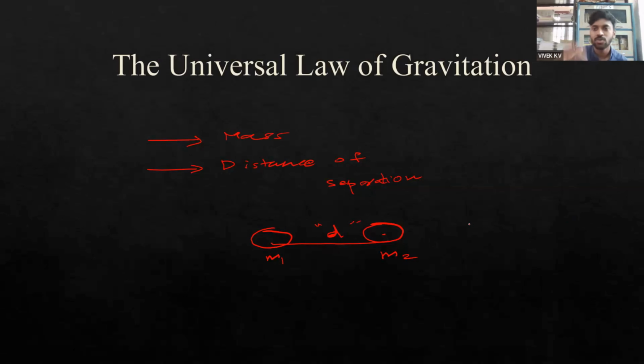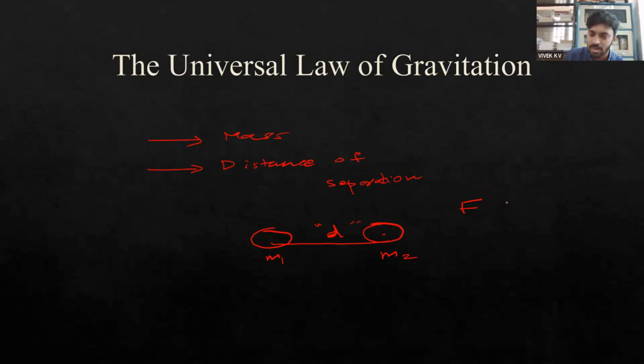distance of separation. So according to Newton's law of gravitation, if we call the gravitational force F, the gravitational force depends on two factors. One is the mass of the two bodies, not just one body, because here two bodies are interacting. So it depends on the masses of two bodies.